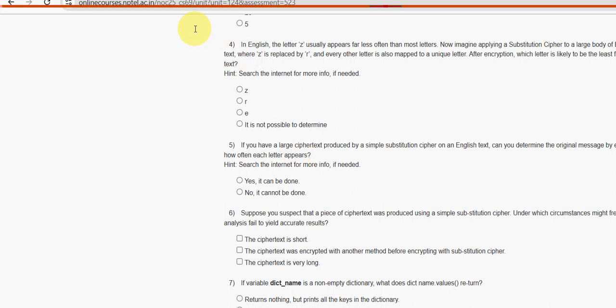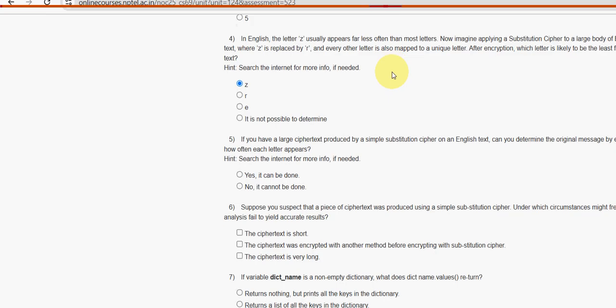So for the fourth question, the first option is the probable solution that we have got. Next, fifth one.